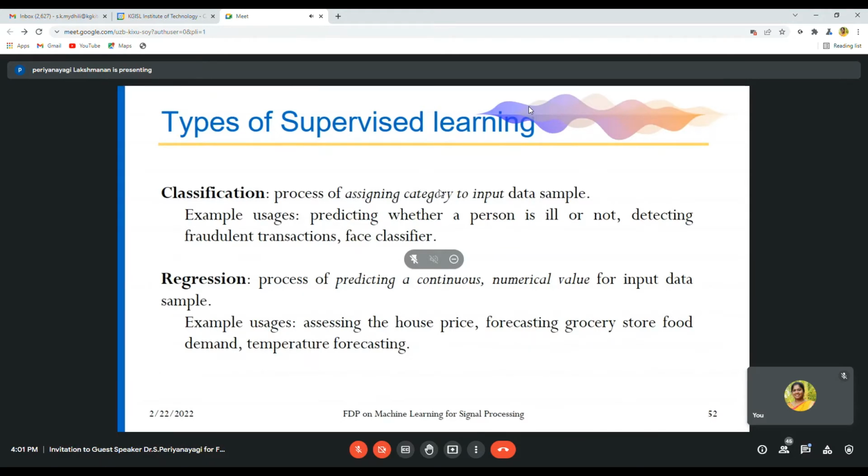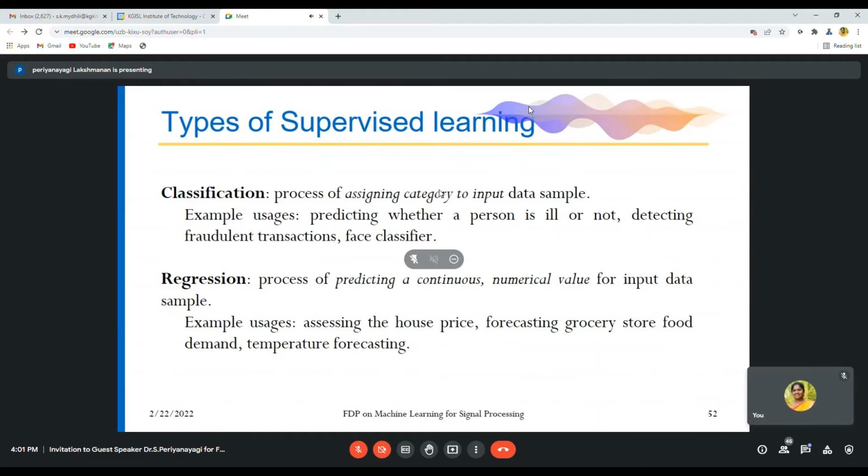Predicting whether a person is ill or not. So for example, you have 100 people, 10 people are suffering from fever. Your model should predict that 10 people are suffering from fever, they are ill. It should not say 90 people are suffering from fever. So that kind of case should not happen. And detecting fraud transactions, face classifiers, etc.